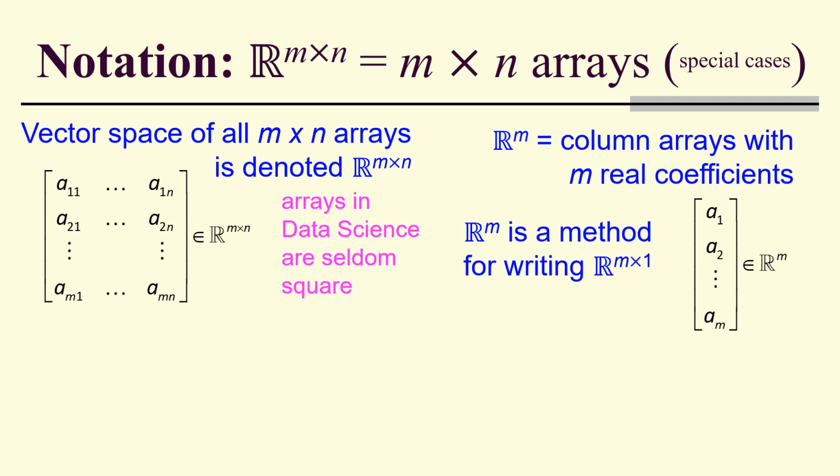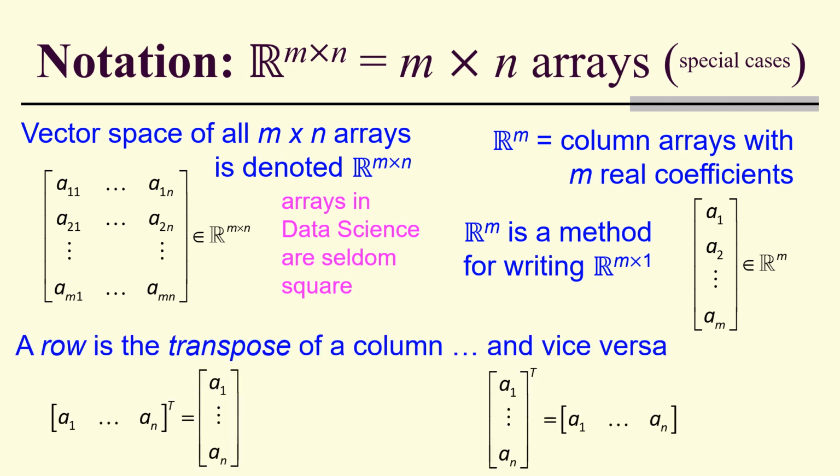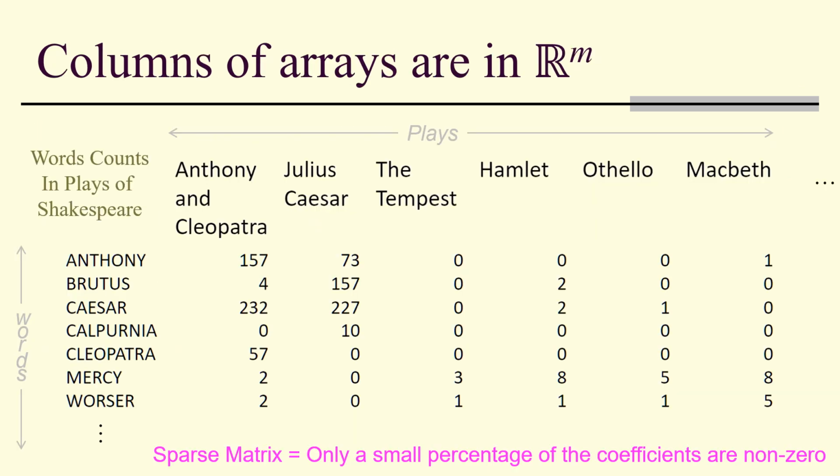And Rm is a method for writing, therefore, Rm cross 1, one single column. A row is a transpose of a column, and vice versa. So for example, we could look at the word counts of words in the plays of Shakespeare. These columns are actually vectors in Rm.